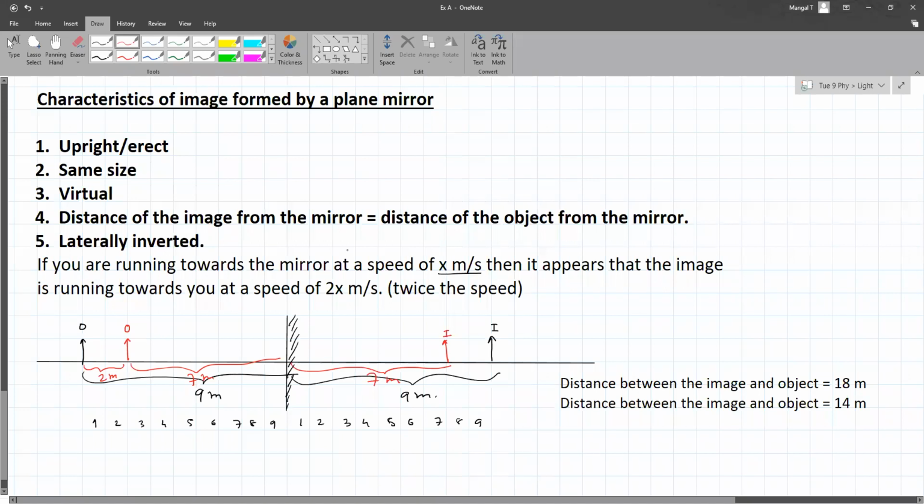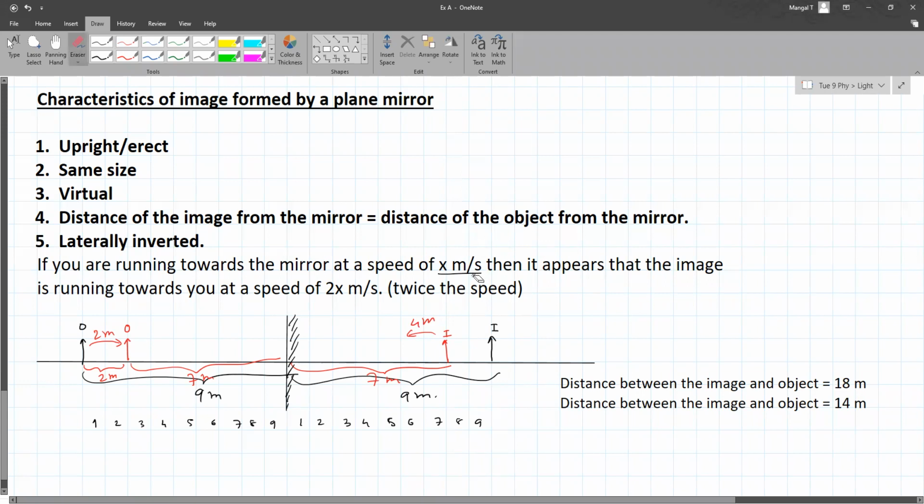So this is what I'm trying to tell you over here. If the object moves, like you move 2 meters, you will feel that your image is moving towards you at twice the speed. Are you getting it?